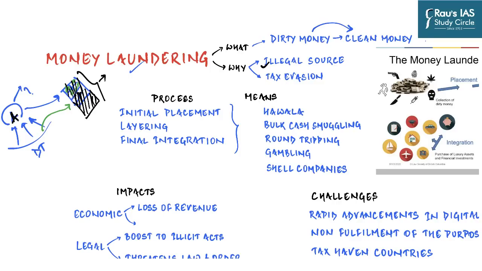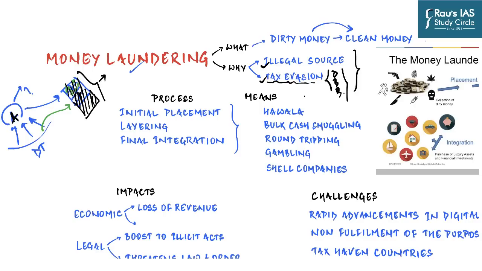But is money laundering used only by criminals, or by other people too? Of course it is used by other people as well, because even if their source of income is not illegitimate, for example professionals, it could be doctors, builders, businessmen, all those people who have a legitimate source of income, but because of the high taxes or their unwillingness to pay taxes to the government, they do not show their full income and rather divert these incomes derived from legitimate sources and adopt a very complex financial procedure to evade taxes. So these are the two cases where money laundering is often resorted to.